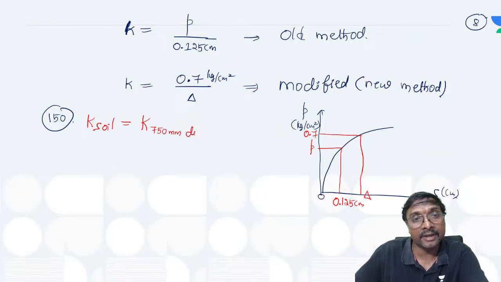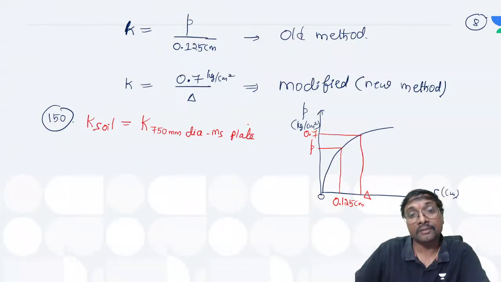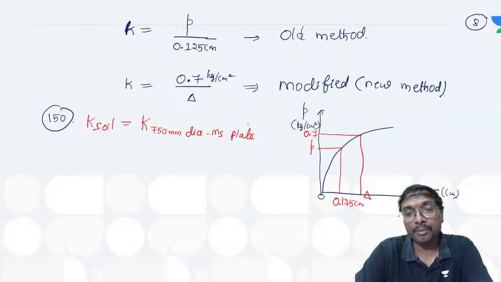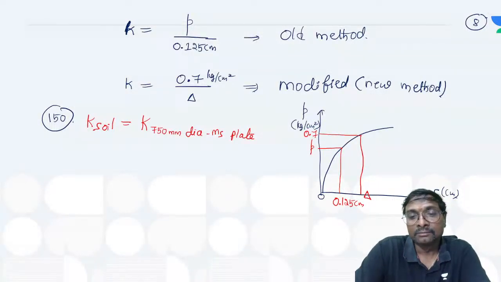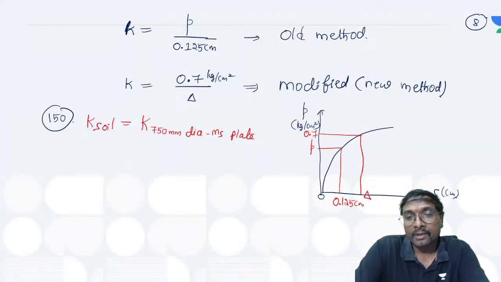750 millimeter dia mild steel plate, you can say. Got it now? 750 millimeter dia, right? Which one? This is a mild steel plate.